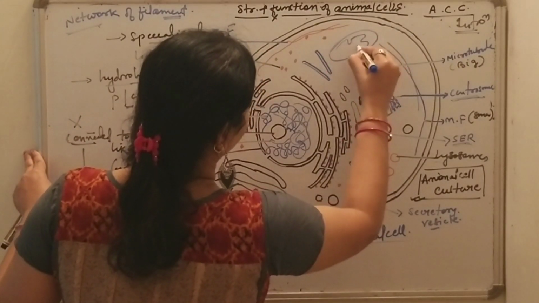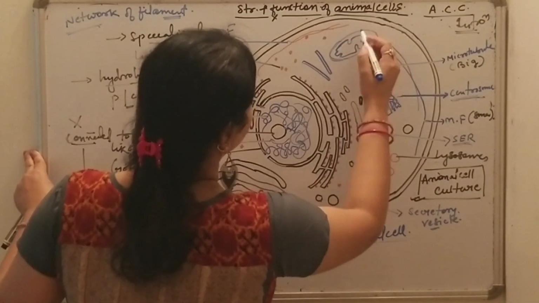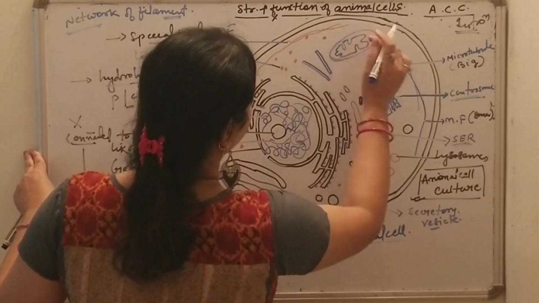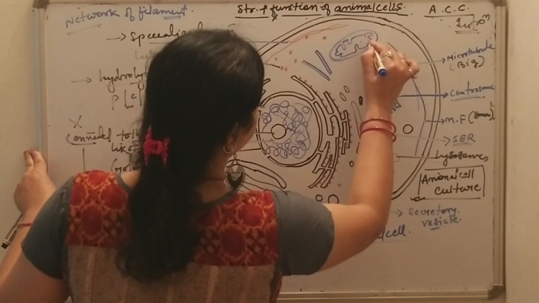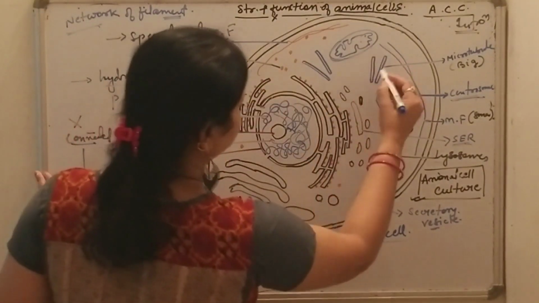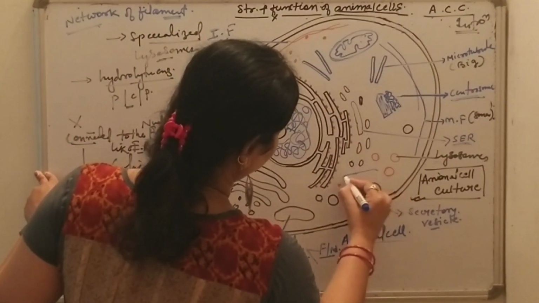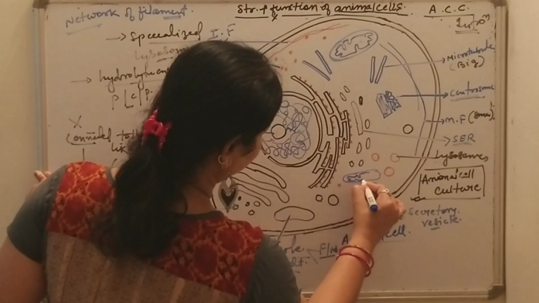Now one more organelle is left, the mitochondria. I am very sorry, my diagram is very poor, but still I am trying. This is the mitochondria. There can be many mitochondria in a cell, but due to shortage of space I am drawing only one.